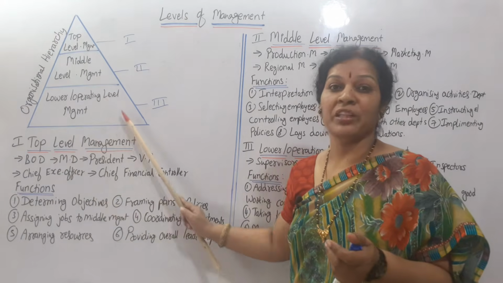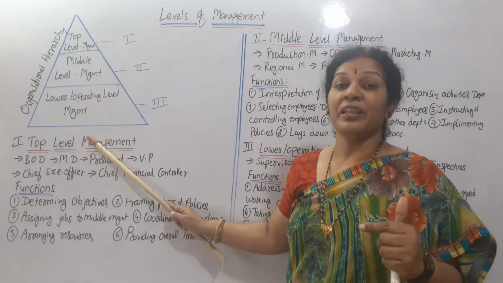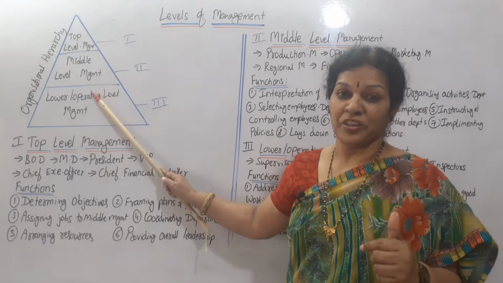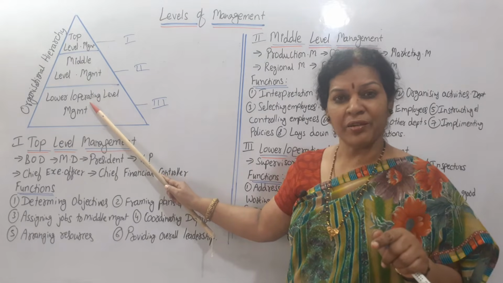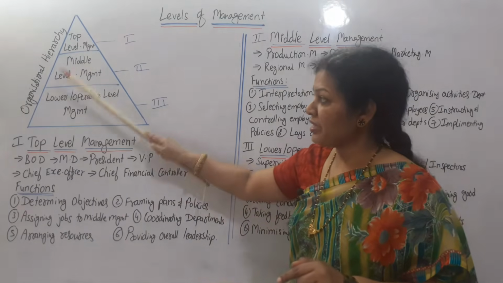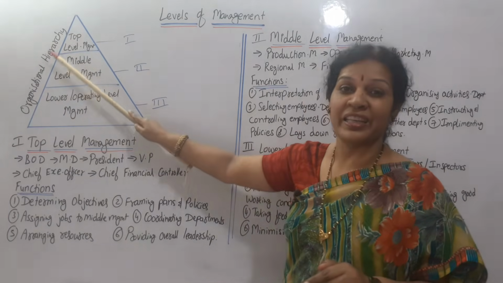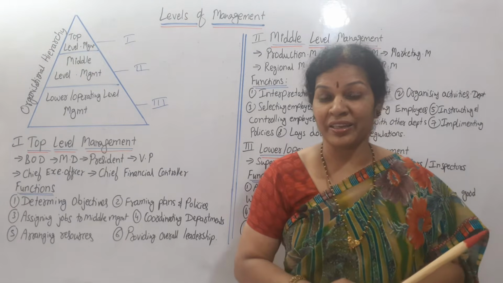At their level only they will be solving it. If they cannot, then they take the matter to the middle level management. Middle level management will handle it. If they cannot, then they can go to the top level management. That is why we say it is organizational hierarchy. You have to follow the hierarchy.